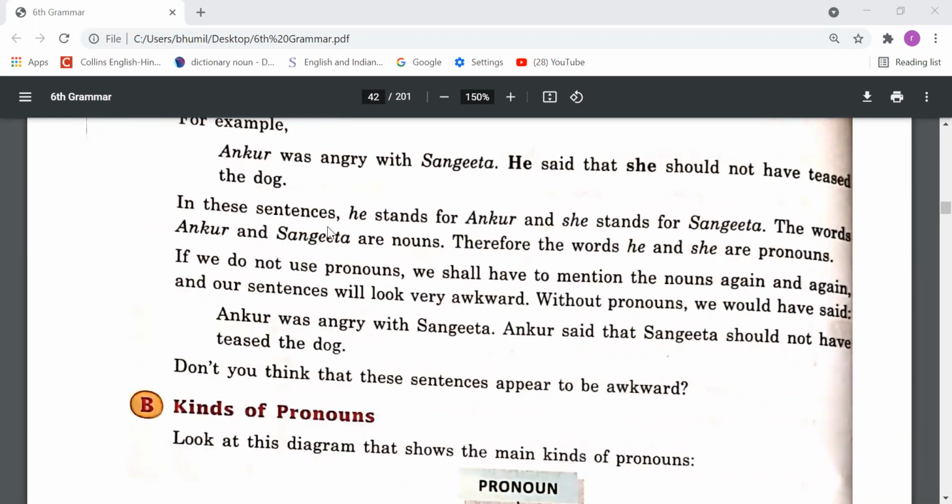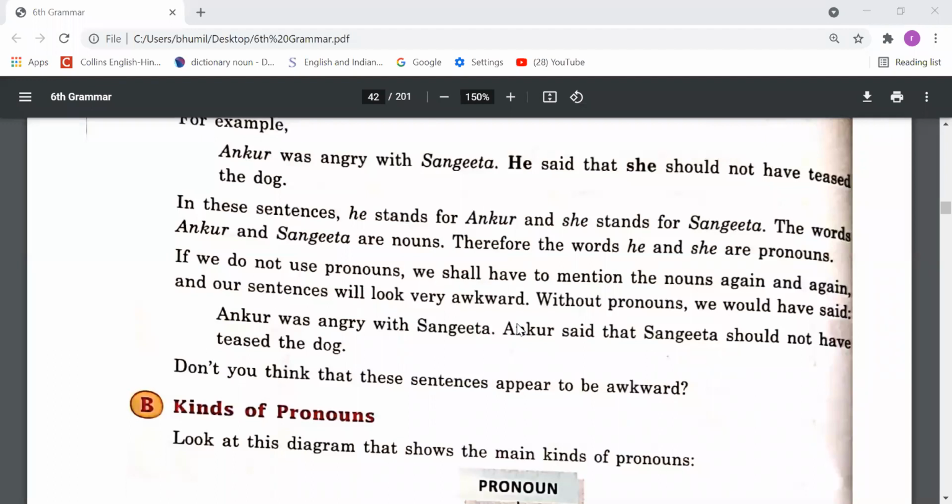In these sentences, he stands for Ankur and she stands for Sangeeta. The words Ankur and Sangeeta are nouns. Therefore, the words he and she are pronouns. Same thing I have told you. If we do not use pronouns, we shall have to mention the nouns again and again, and our sentences will look very awkward. Without pronouns, we would have said Ankur was angry with Sangeeta. Ankur said that Sangeeta should not have teased the dog.